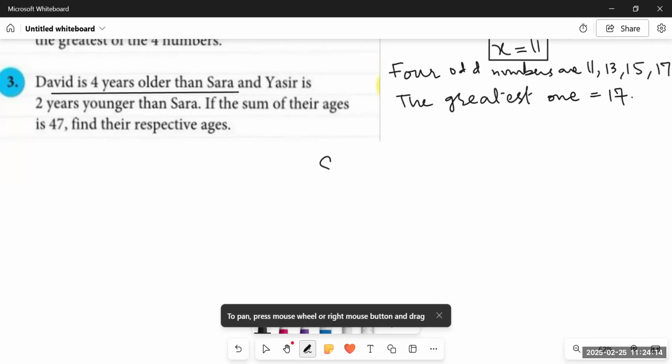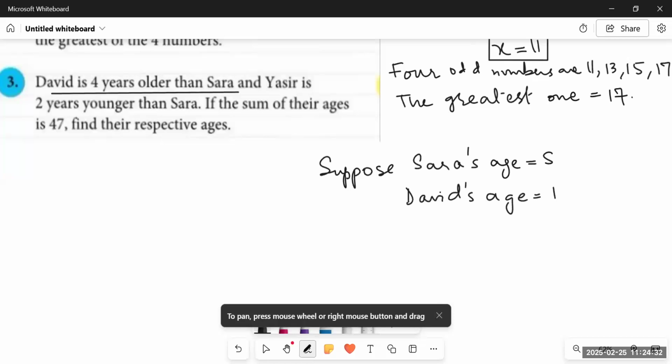So what are we going to do? We will suppose the age of Sarah as S. Suppose Sarah's age is S, David's age is D, and Yasser's age is Y. Okay. And then they're saying if the sum of their ages is 47, that is when we add the ages of David, Yasser and Sarah, we get a total of 47. So the equation would be like S plus D plus Y is equal to 47.